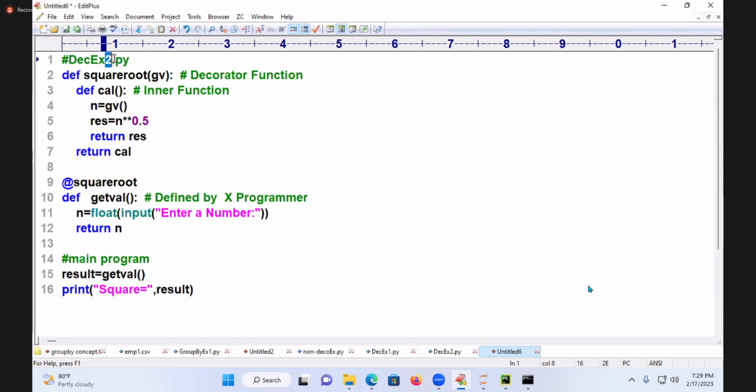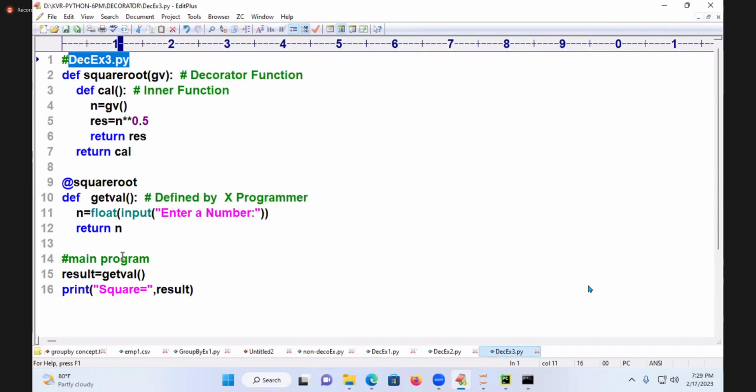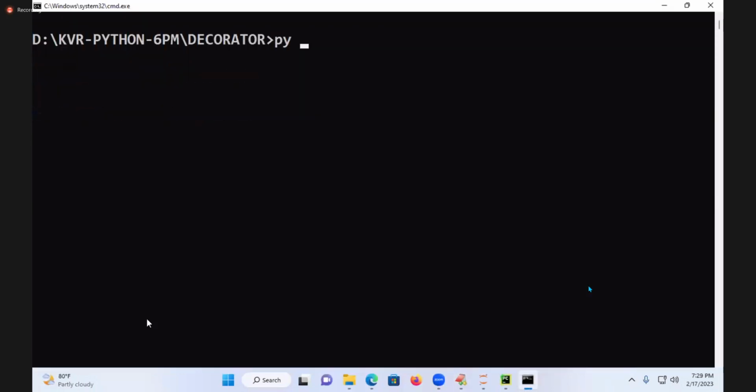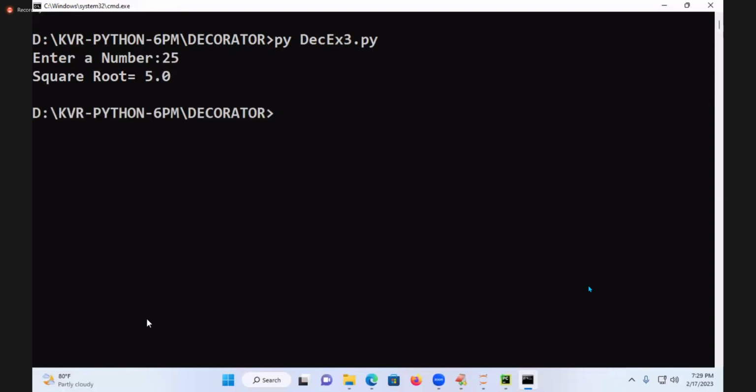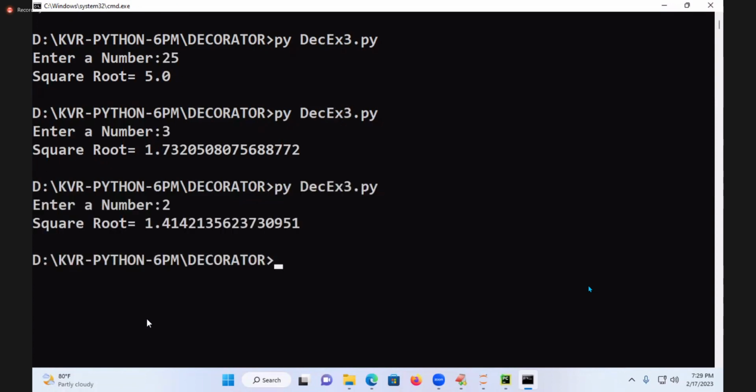3.py. I will change the message. What is this now? Square root. So you try to do that. Execute decorator example 3. You say 25: 5.0. You say 3: 1.732. You say 2. The result is like this.